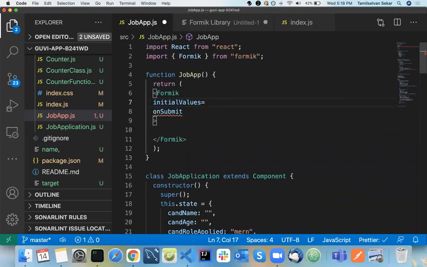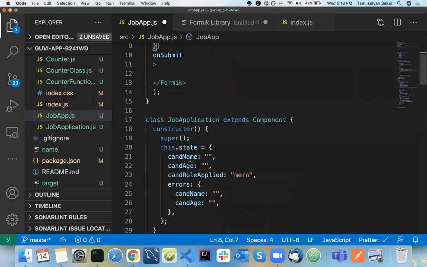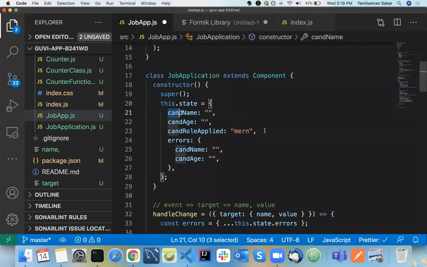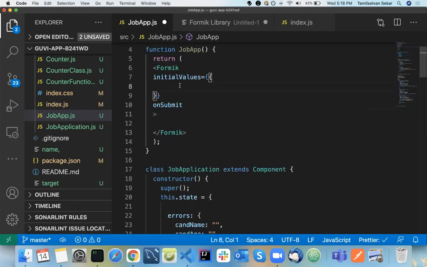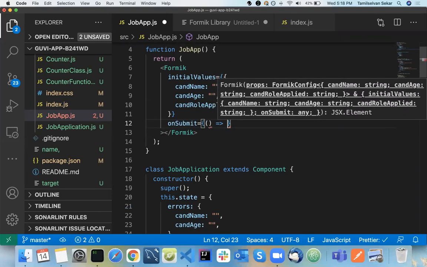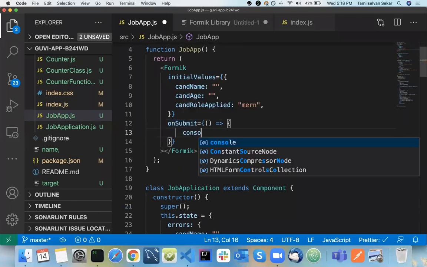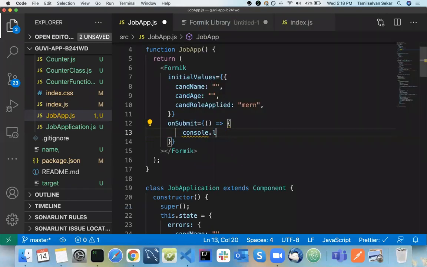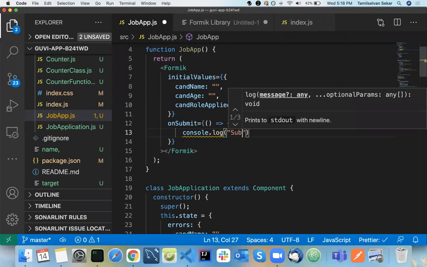So what is an initial value? Initial value is nothing but you have a state here, right? That is something called initial values. Only the state, I'm not going to take errors. And onSubmit is going to be a function. Whenever you submit the form, this particular function will be called. So here I will do just console.log of submitted.